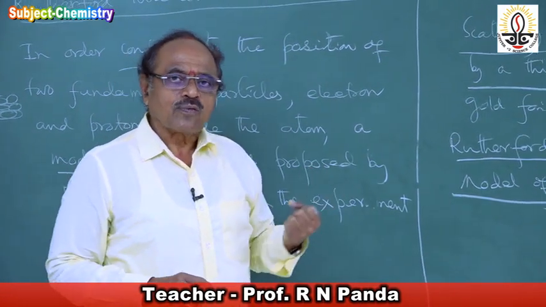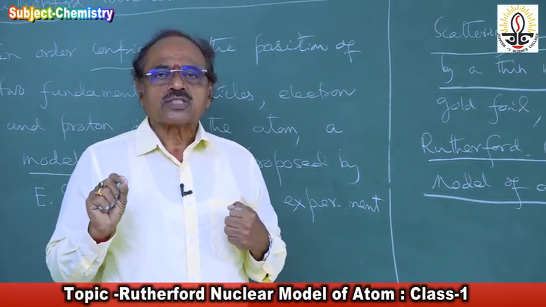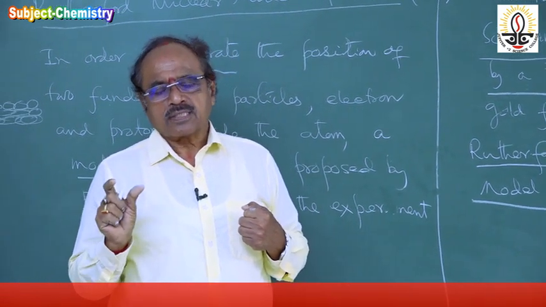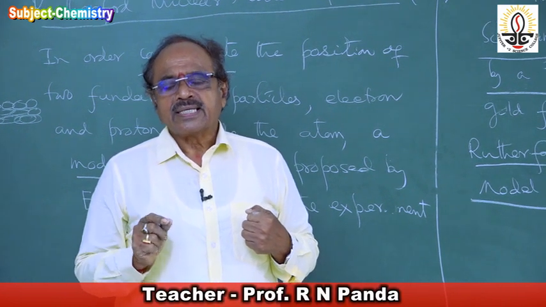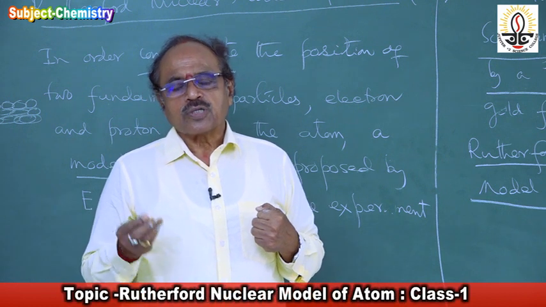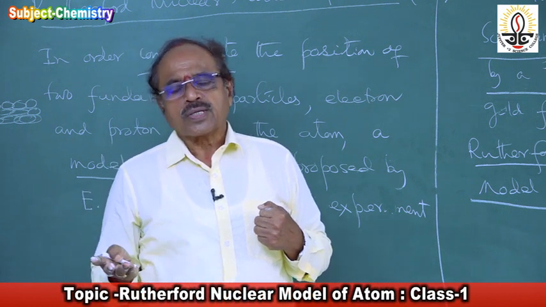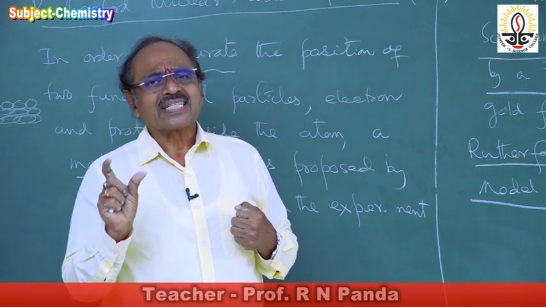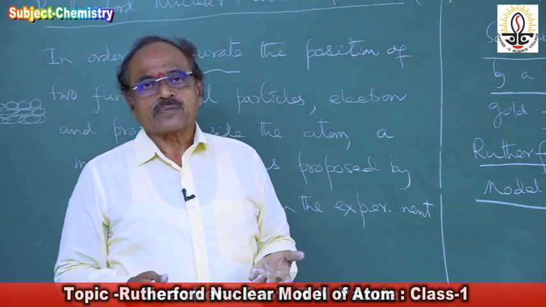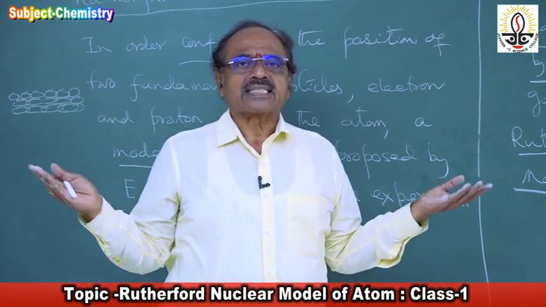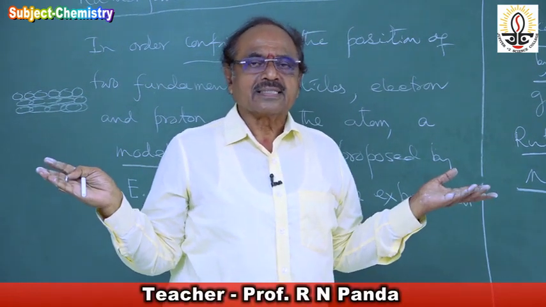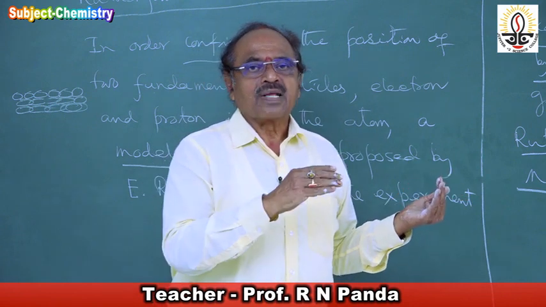He took a gold foil of 400 angstrom unit thickness. One angstrom unit is 10 to the power minus 8 centimeter, so that means it is almost 0.0004 centimeter thickness. He prepared the gold foil. Then he carried out an experiment where the alpha particles were scattered. When the alpha particles were bombarded upon the gold foil, they scattered. They did not go in a straight line.